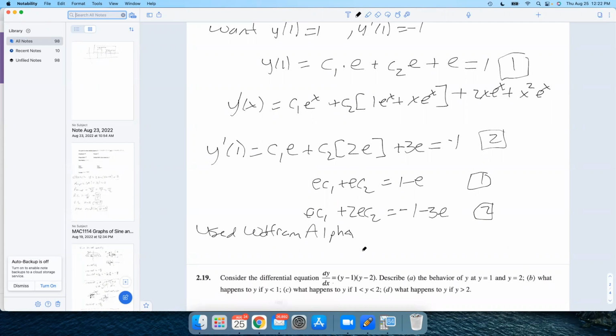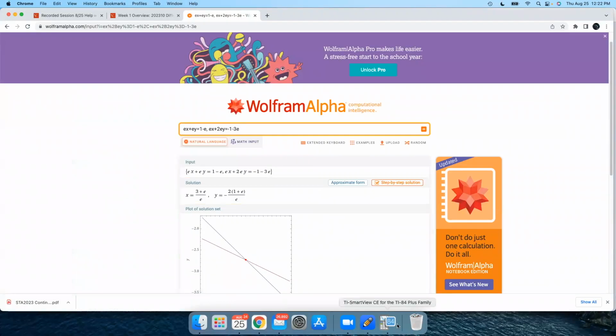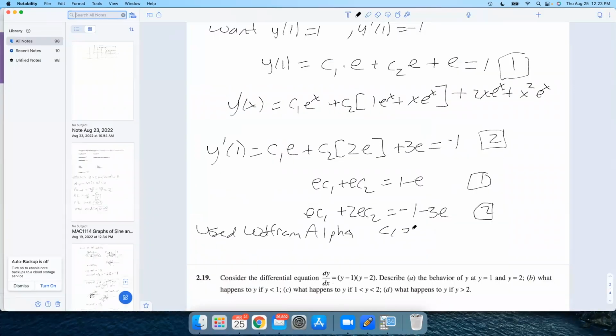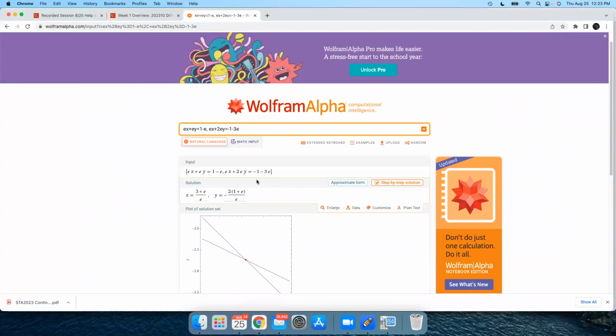Okay, so we got c1 equals, that was the first one, what I called X, (3 plus e) over e. That's an ugly e. Let me fix that because I'm going to upload this document for you. c2 was negative 2(1 plus e) over e.